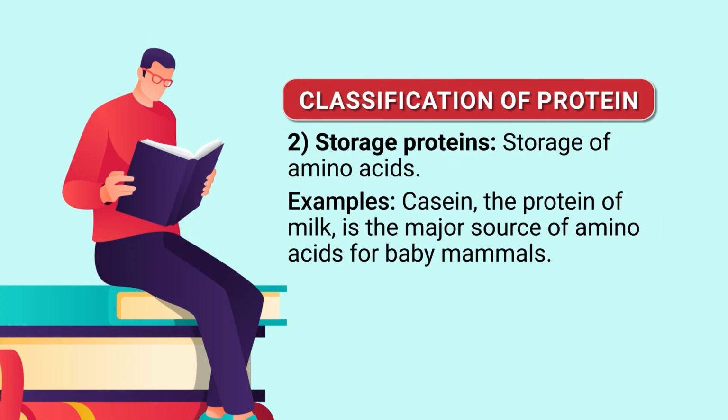Then storage proteins, which store amino acids. For example, casein in milk is the major source of amino acids for baby mammals. Plants have storage proteins in their seeds. Albumin is the protein in egg white used as an amino acid source for the developing embryo. These are some common examples of storage proteins.